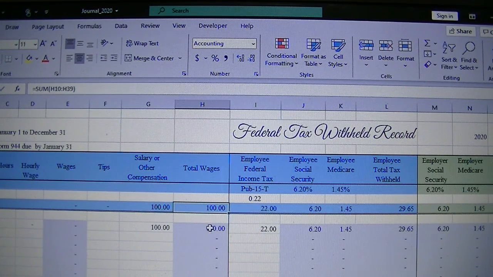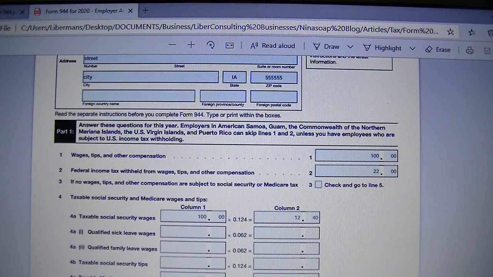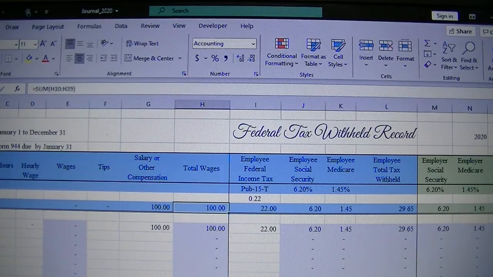And here we withheld $22 from the $100. So the total is not just for one employee, but the total employee federal income tax withheld will go on line 2.